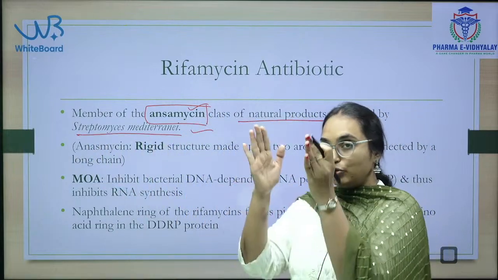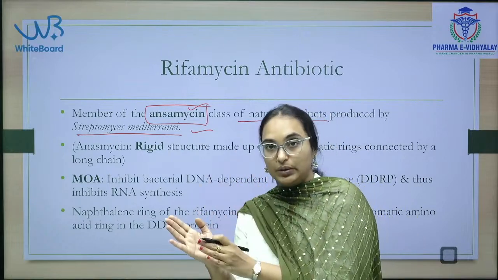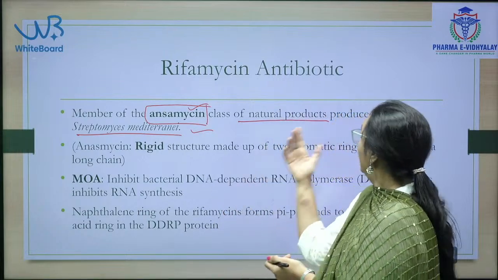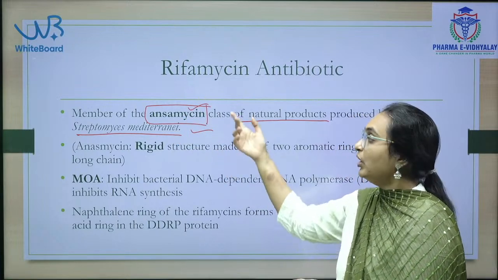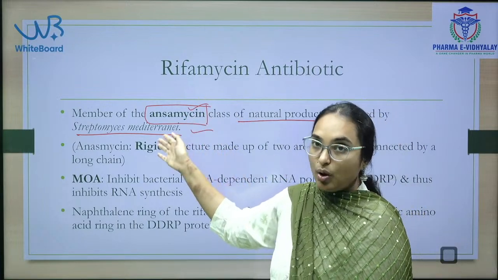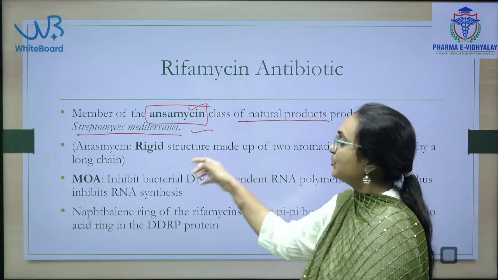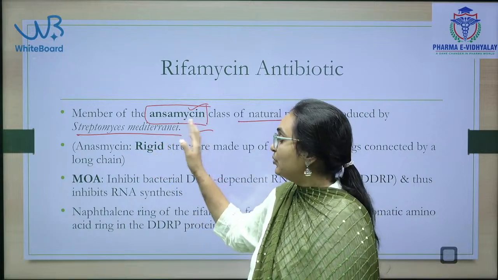Here also you have to make a chart of the producer organism for the antibiotic. That means which antibiotic is generated or produced from which microorganism. Here rifamycin is produced from Streptomyces mediterranei, and this belongs to ansamycin.